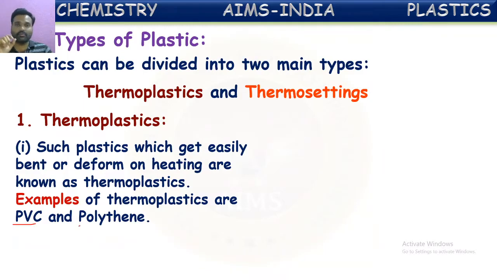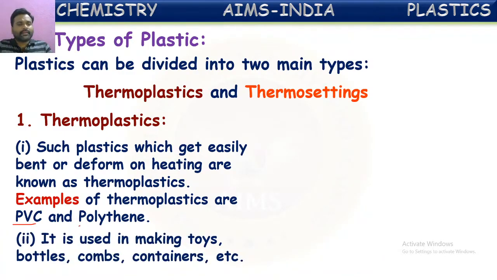polyvinyl chloride. PVC means here polyvinyl chloride. We might have heard this word, PVC pipes in our homes for inserting electrical wires in the walls and to pump the water from one room to other room, from the tank to taps. They generally use these PVC pipes, plastic polyvinyl chloride pipes. This is one of the thermoplastics. And polyethylene, which we simply say polythene bags, which we use for carrying tools, are also coming under thermoplastics because these all can be recycled and remolded.